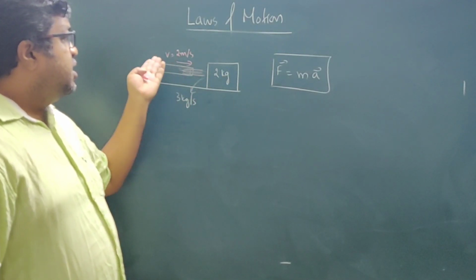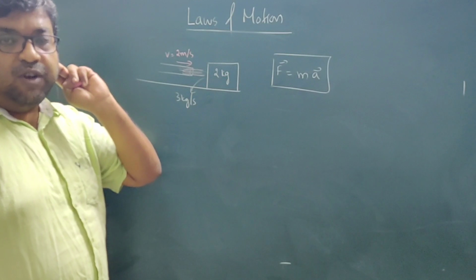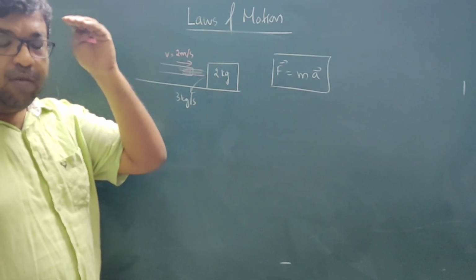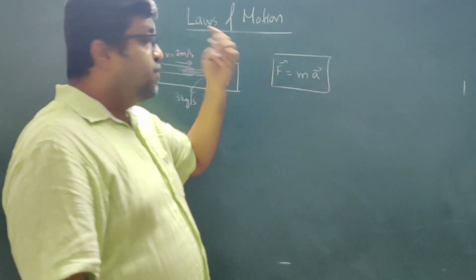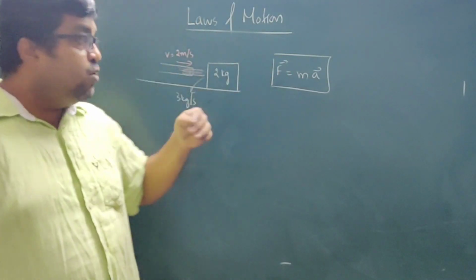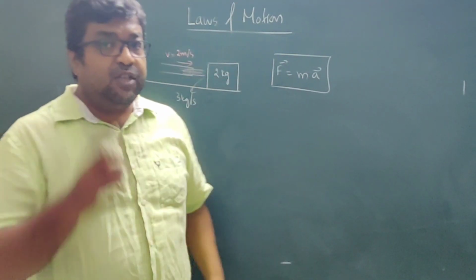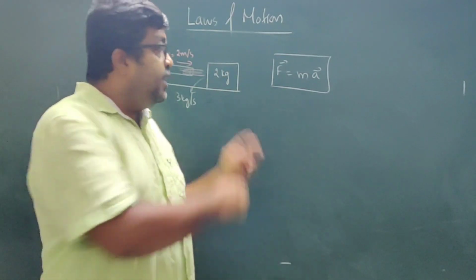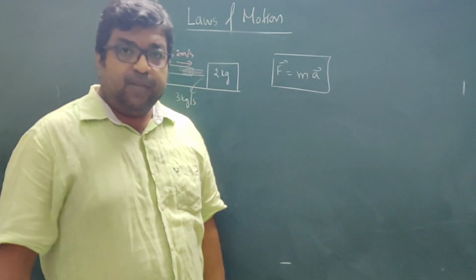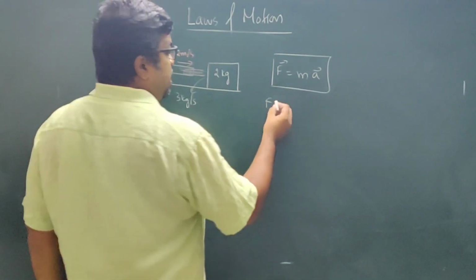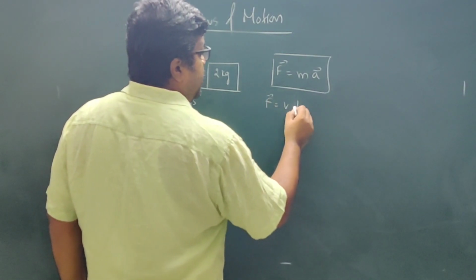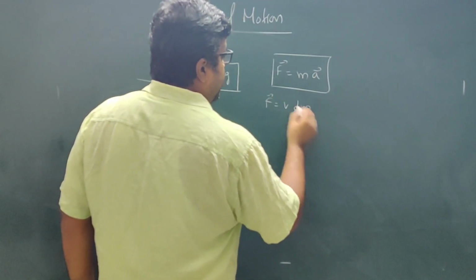In fact, it is given that this water is striking this block with a constant velocity. If the velocity is constant, then acceleration will be 0, and acceleration 0 implies force equal to 0. But that is not true, because if water is striking this block, obviously this block is going to experience a force and it is going to move in this direction. So that is why this expression comes to the rescue. This F is equal to V dm by dt.